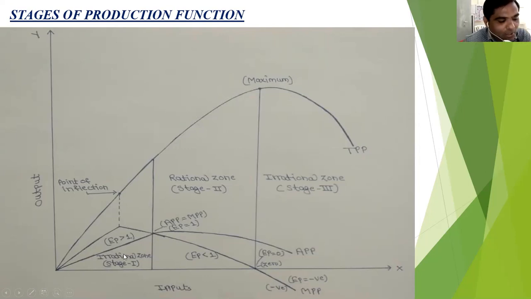So we know that the formula of EP is equal to MPP divided by APP. In this case, the MPP is greater than APP. That's why the EP is greater than 1, or EP is greater than unity.